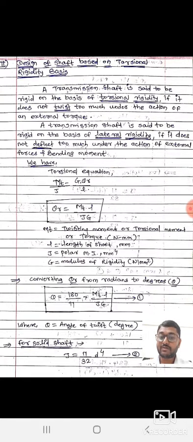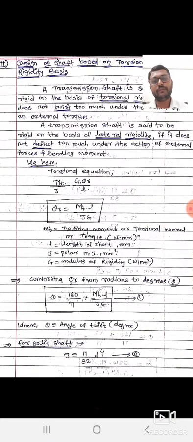Next step, we have to convert this theta r from radians into degrees. How to convert radians into degrees? Just multiply 180 by pi into theta r. You can write this in terms of theta as 180 upon pi into Mt L upon J into G. That is our equation 1 for design of shaft based on torsional rigidity basis, where theta equals the angle of twist in degrees.